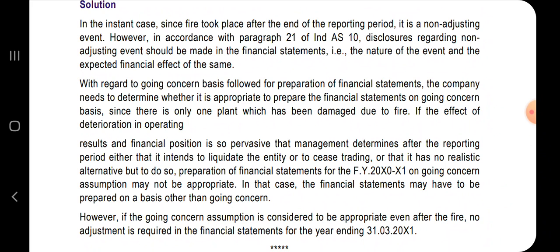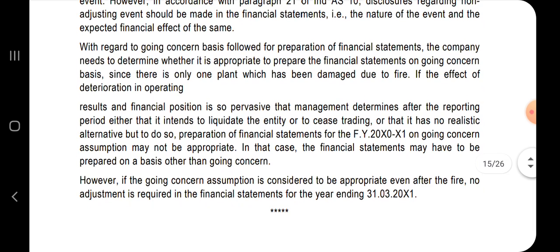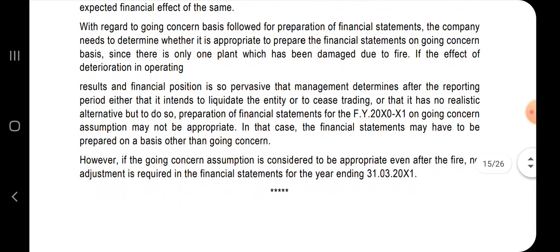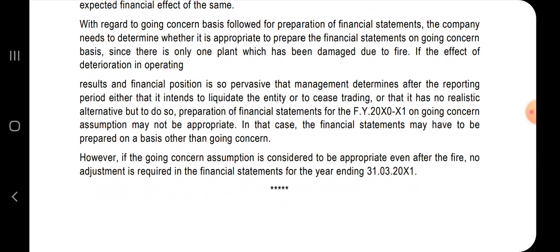Since there is only one plant which has been damaged due to fire, if the effect of deterioration in operating results and the financial position is so pervasive that management determines after the reporting period either it intends to liquidate the entity or to cease trading, or it has no realistic alternative but to do so, preparation of financial statements on the going concern assumption may not be appropriate.